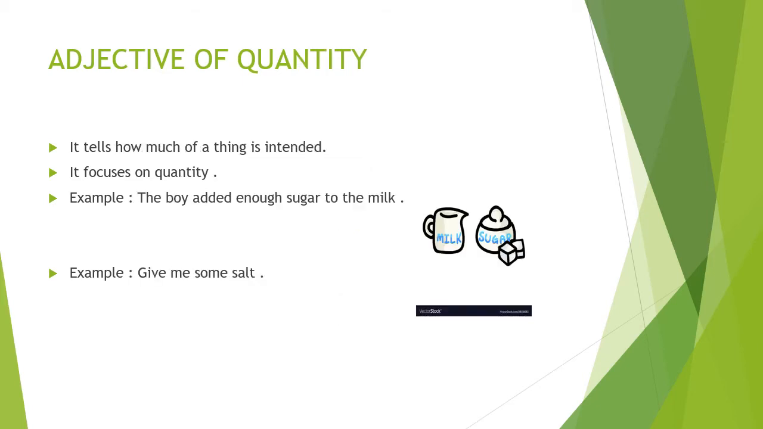Next is adjective of quantity. You must be knowing about the word quantity. It focuses on quantity. It tells us how much of a thing is intended. It means how much a thing is: less or more, enough, sufficient, these words. For example here, the boy added enough sugar to the milk. Enough is the adjective word for quantity.